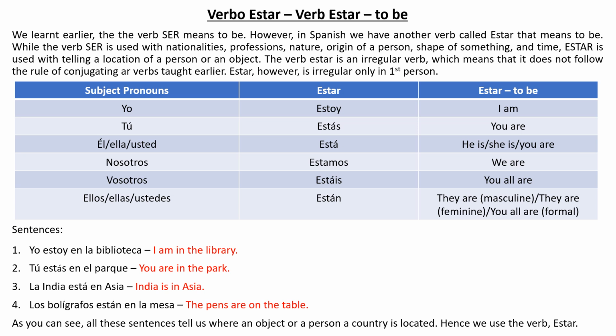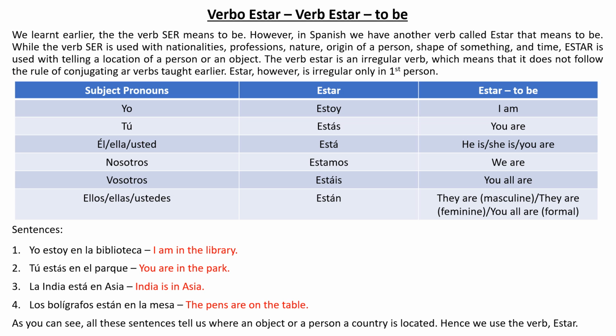Number 2, tú estás en el parque. Tú estás means you are, then en means in, el means the, parque means park. You have to memorize that parque is a masculine noun, so that's why we will put el instead of la. So tú estás en el parque means you are in the park.